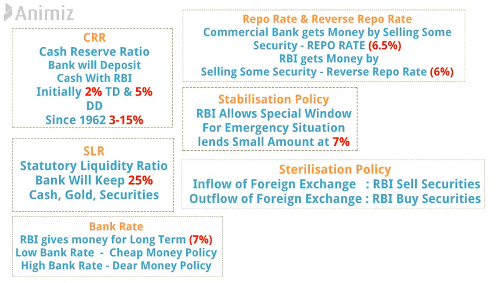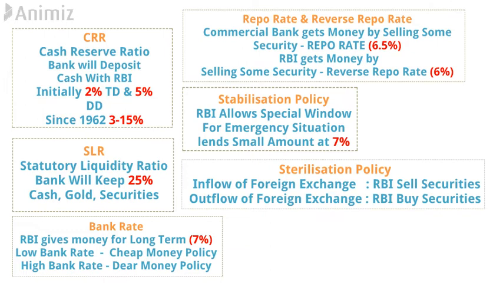The second last quantitative tool of monetary policy is sterilization policy. Sterilization means to maintain the balance of foreign exchange in any economy. So, as and when there is excessive inflow of foreign exchange, then RBI will sell some of the government securities and let the foreign exchange back into Reserve Bank of India.